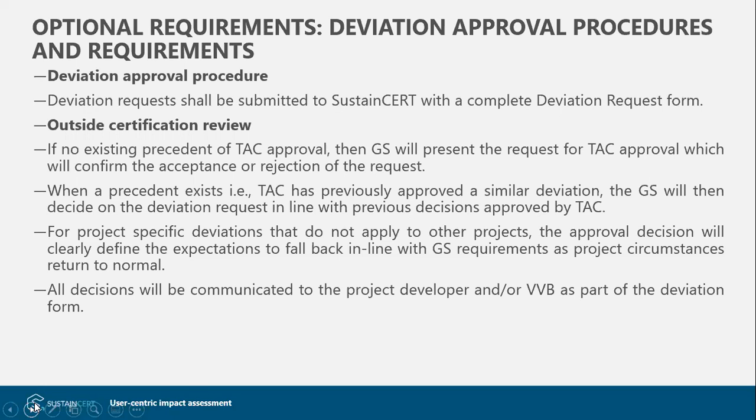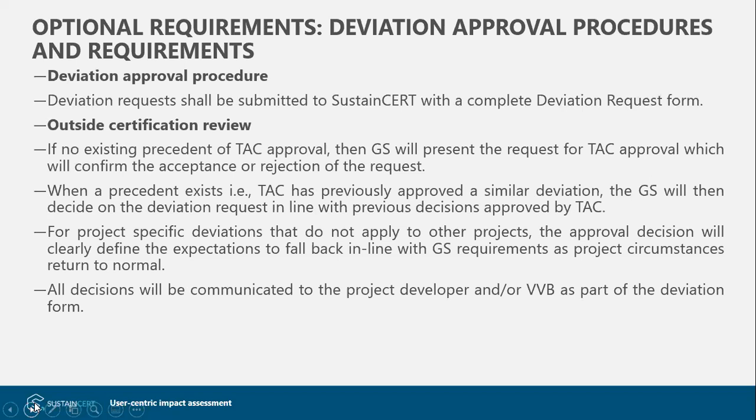But let's say, for the sake of simplicity, the project developers foresee a temporary change happening in the monitoring plan, for example, before the review with SustainCert starts. Then in those cases, they are welcome to go ahead and submit the deviation requests proactively.